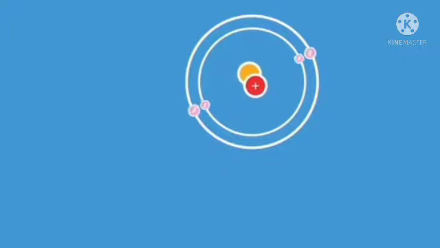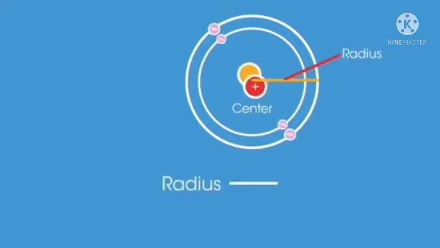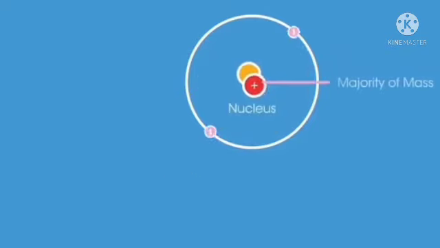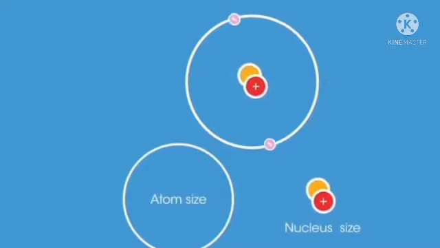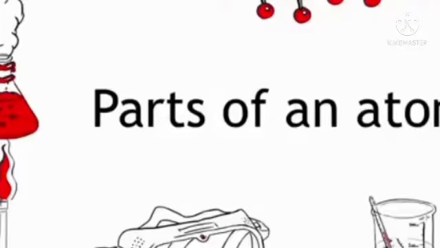The size of an atom is its radius, which varies between atoms. The distance from the center of the nucleus to the edge is the radius of an atom. This is about 10 to the power of minus 10 meters. The majority of the mass of an atom is in the nucleus, which is tiny compared with the atom's size.